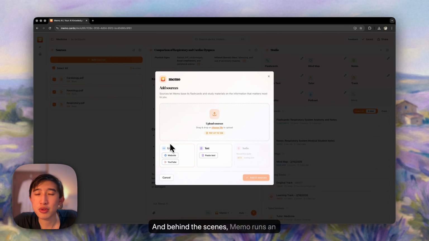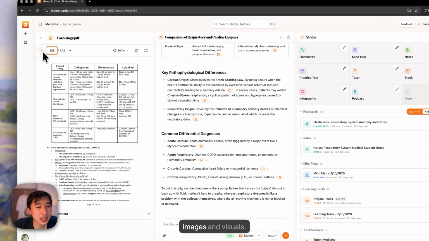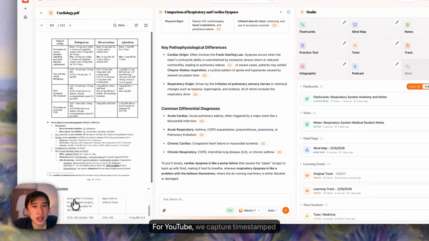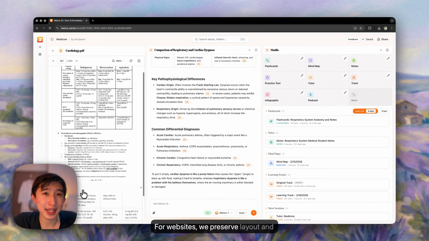And behind the scenes, Memo runs an intelligent ingestion pipeline. For PDFs, we parse text, diagrams, images, and visuals. For YouTube, we capture timestamped transcripts. For websites, we preserve layout and content structure. All this feeds into a retrieval engine so your notebook becomes searchable, connected, and usable.